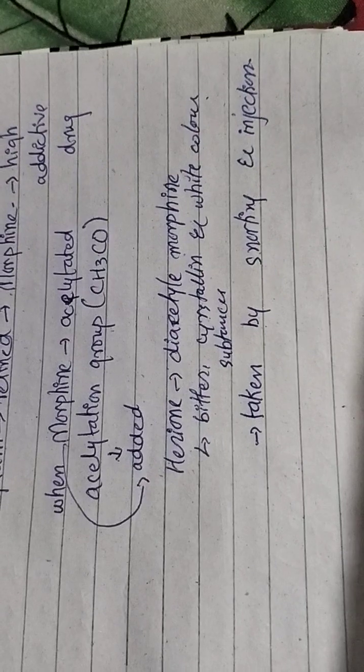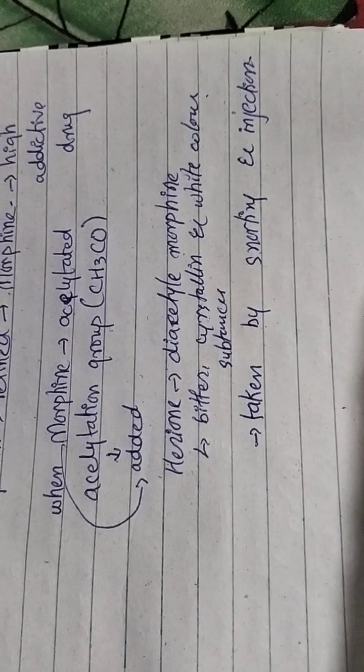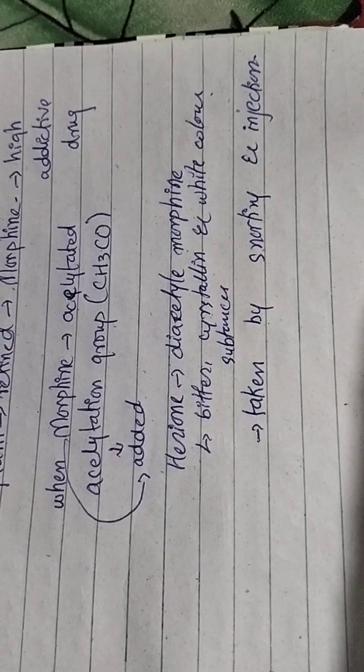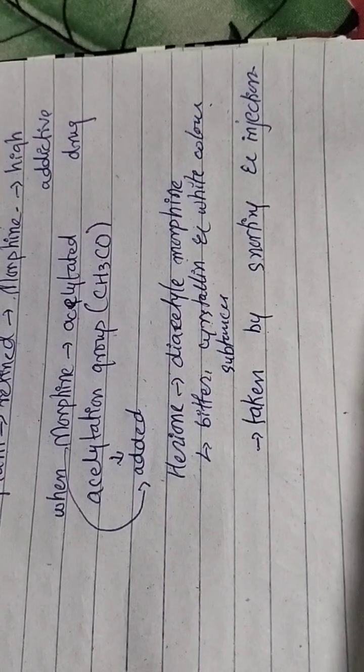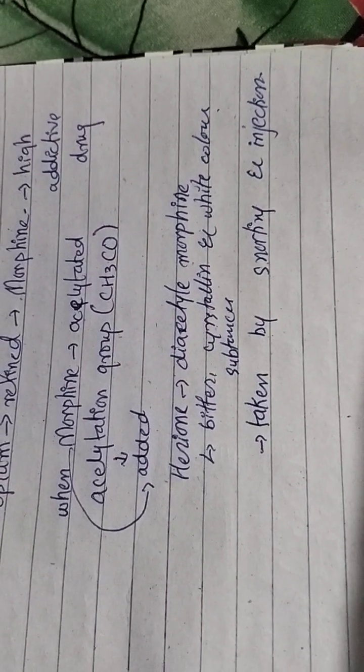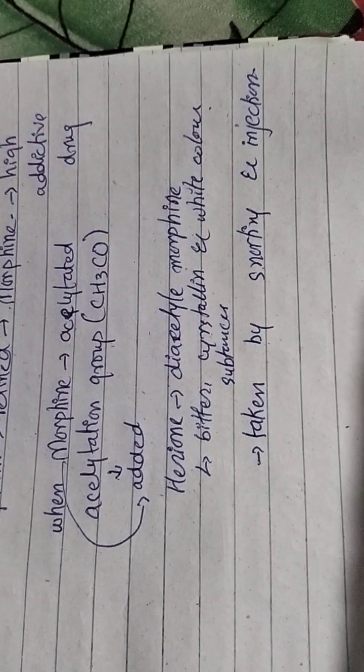It calms down, relaxes, and relieves pain. It also works as an analgesic.